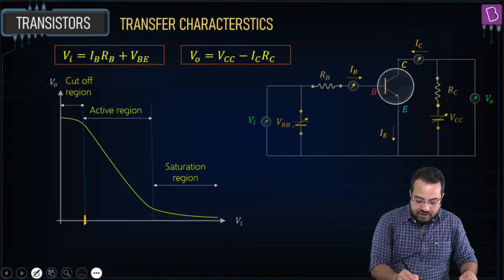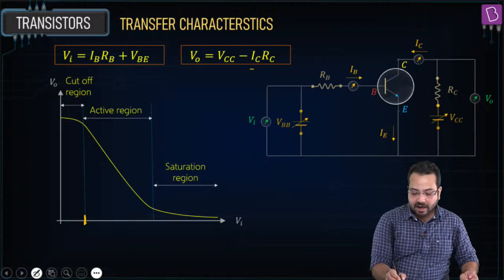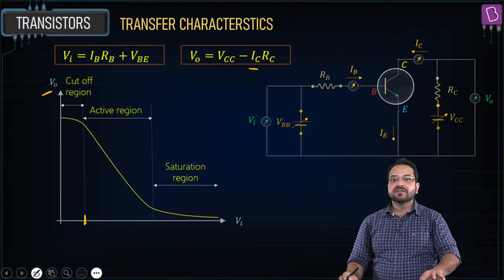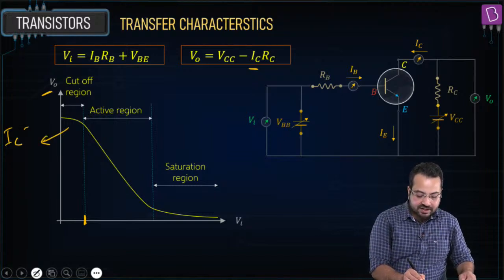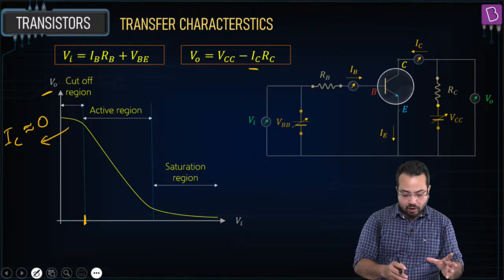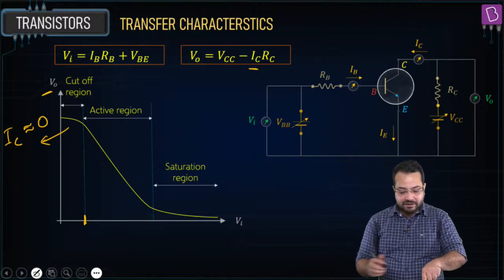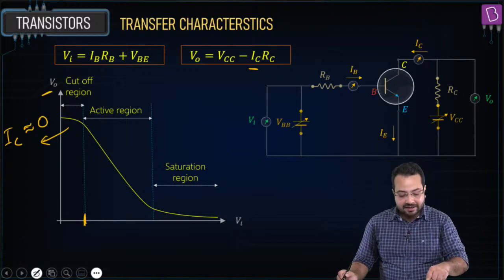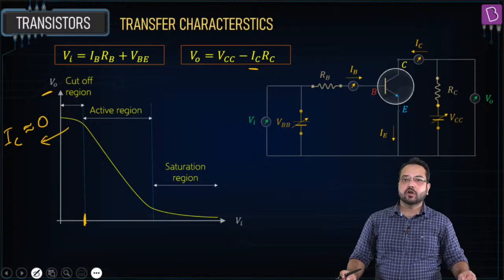So when the input voltage is low, what is happening to IC? IC is low, which means the output voltage is high. Can you see that? This is called the cutoff region. Why is it cutoff region? Because IC is going to be nearly equal to 0. Cutoff region or saturation region, we are talking in terms of IC. So when the input voltage is very low, the output voltage is going to be high, and the collector current is nearly equal to 0. We call it the cutoff region.